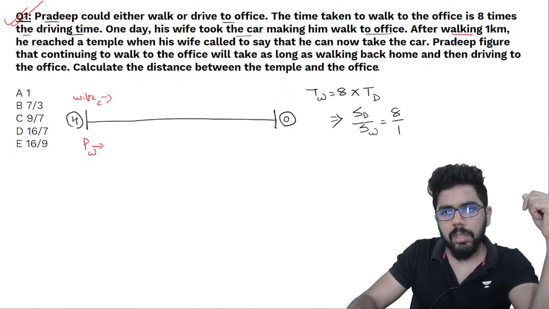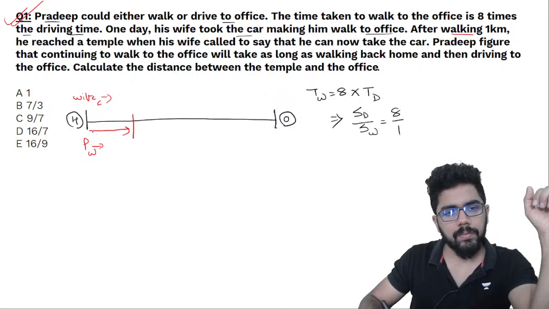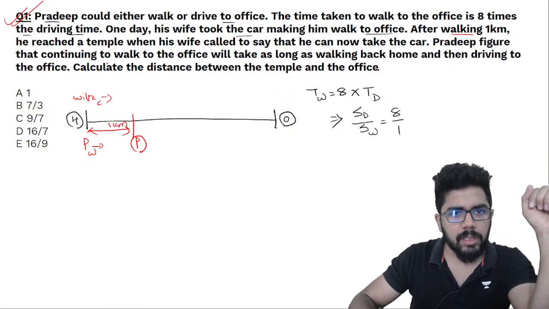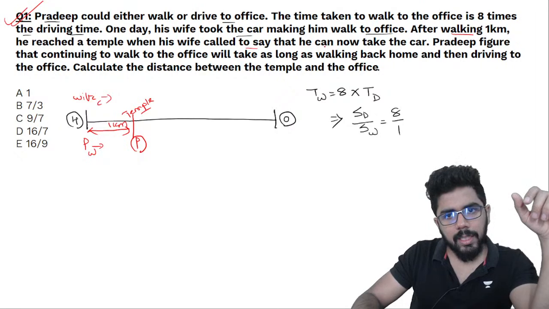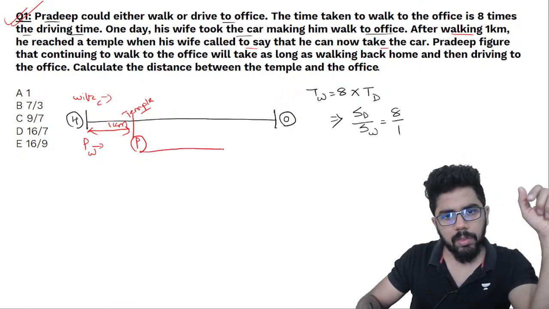After walking for 1 kilometer, कितना distance हमें पता नहीं. Pradeep after walking for 1 kilometer, प्रदीप यहाँ पे है अभी, ठीक है. He reached a temple. So यहाँ पे there is a temple where his wife called to say that he can now take the car. तो प्रदीप के पास अभी दो चॉइस है, या तो वो यहाँ से he will walk